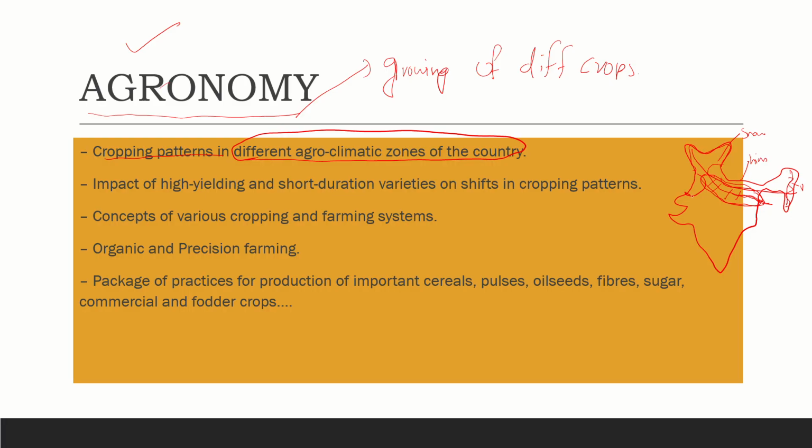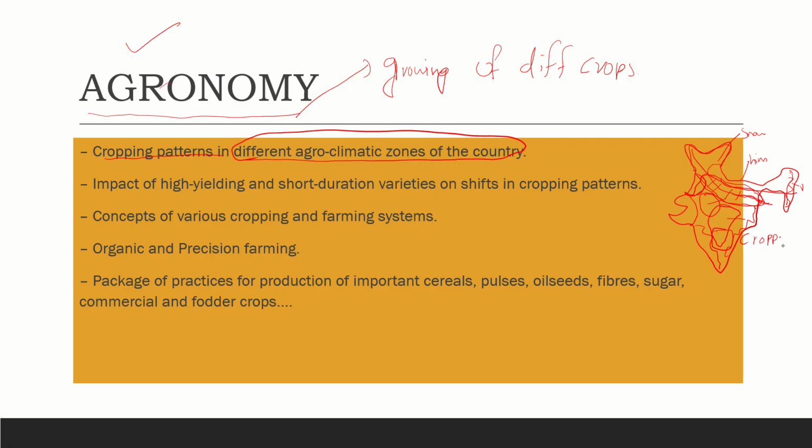If we take the Rajasthan area, this is a desert area, and then Gujarat hills, Western Ghats, Eastern hills, and the central part, the Deccan area. The climatic conditions here are totally different from this area. See, in such a way the climatic zones are divided. Based on those zones, the crops are decided.